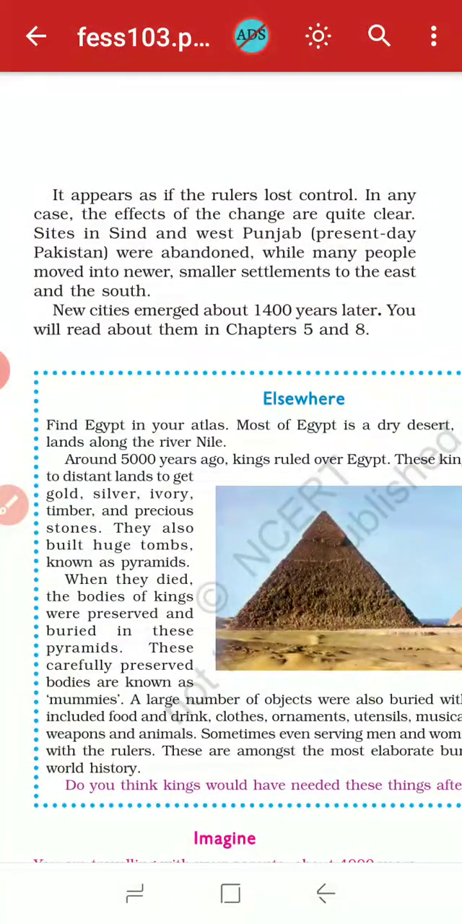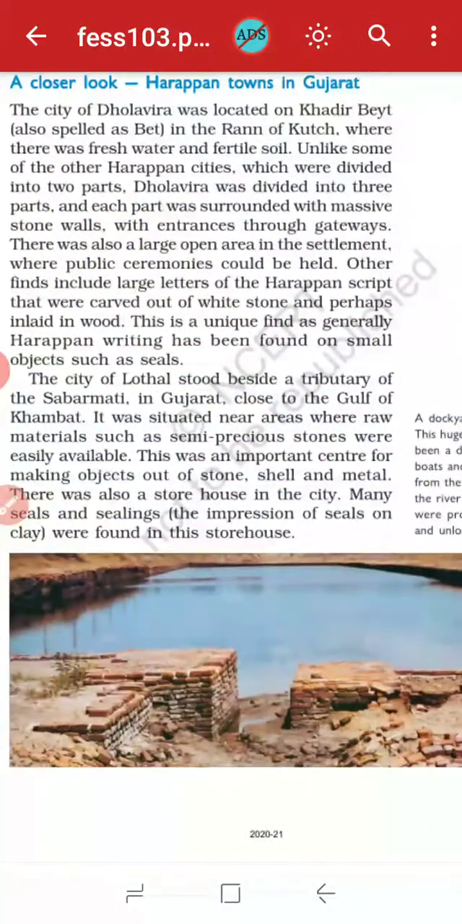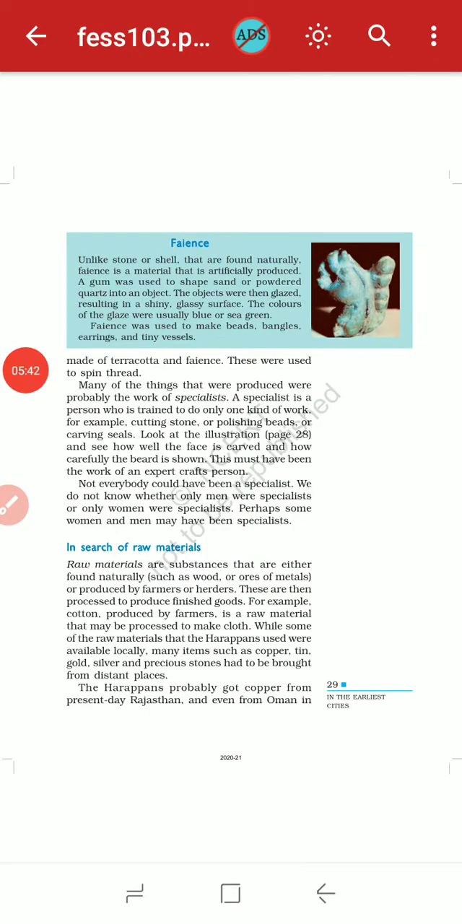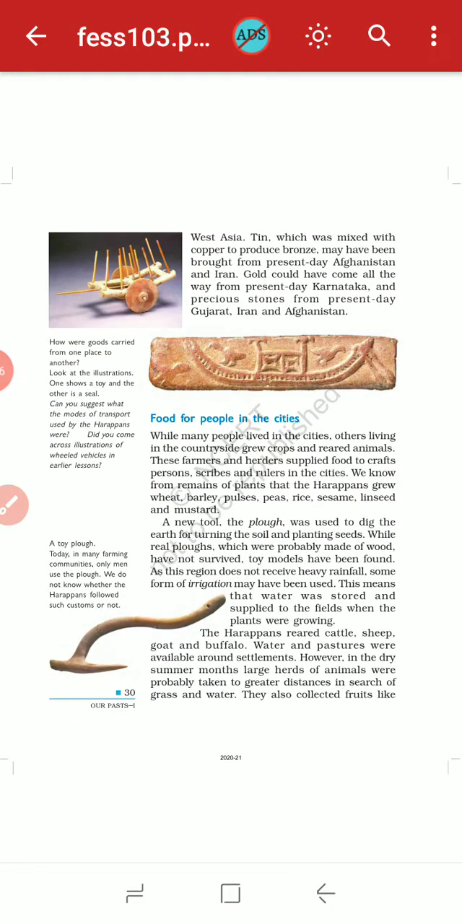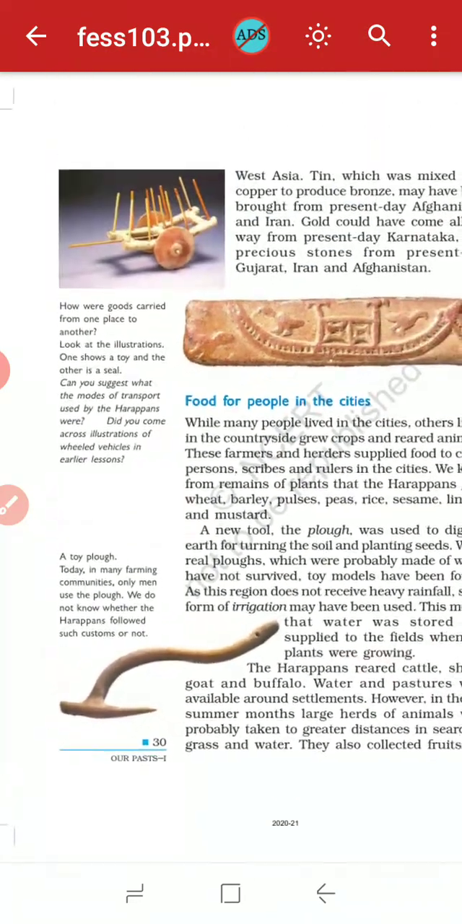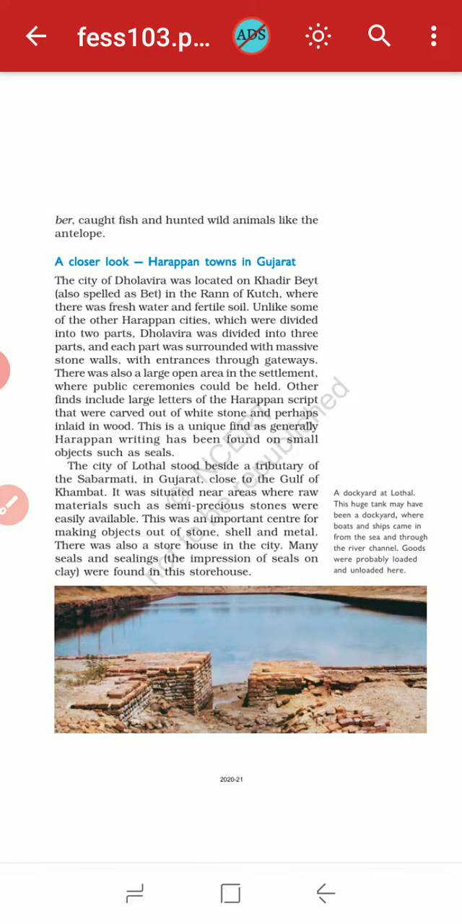So dear children, this is it for today's video. What we have studied today is the search for raw materials, the food for people in the city, and various kinds of discoveries, that is the toy plow. Okay, this is the toy plow which was used by the ancient people.